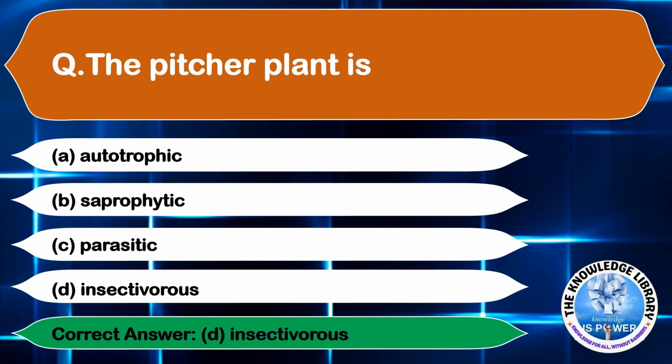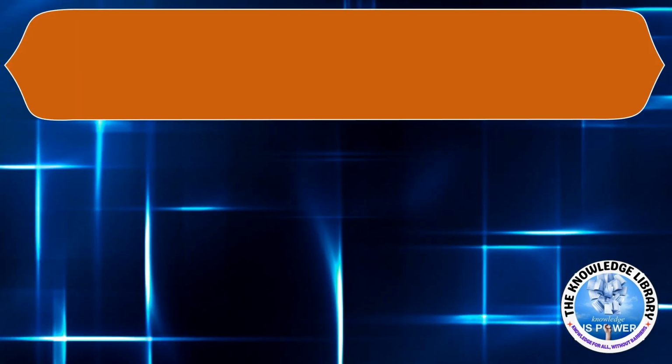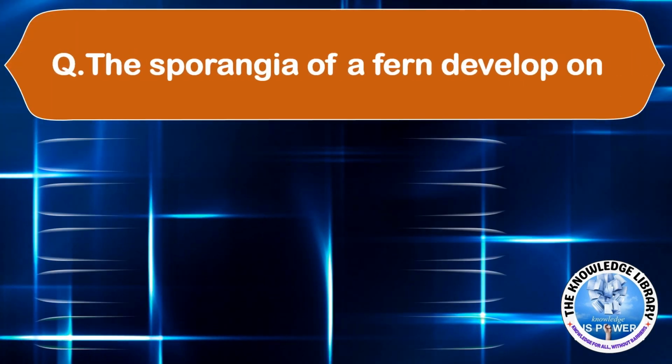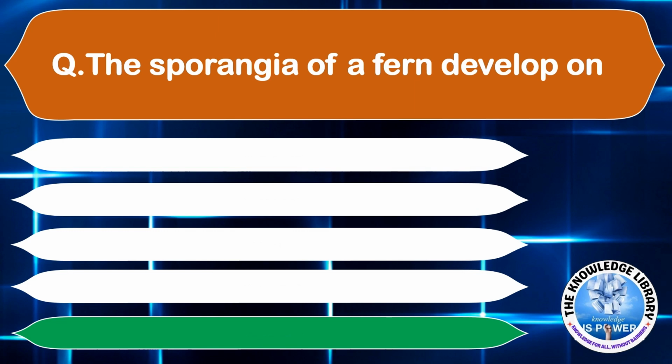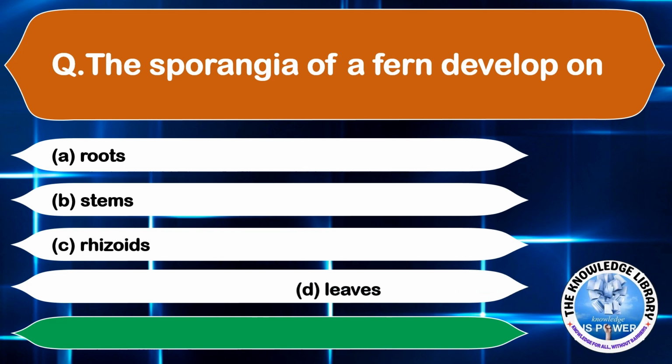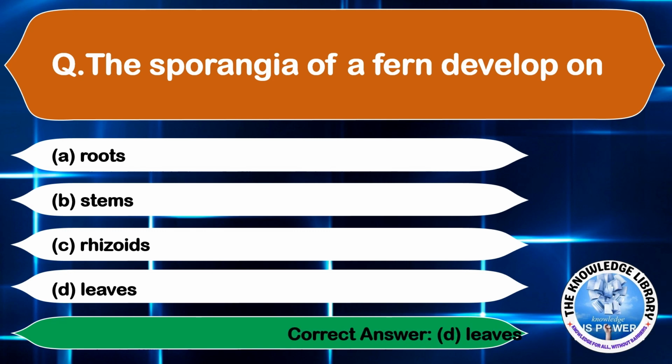Moving on to the next question. The sporangia of a fern develop on. Option A, roots. Option B, stems. Option C, rhizoids. And option D, leaves. The correct answer is option D, leaves.